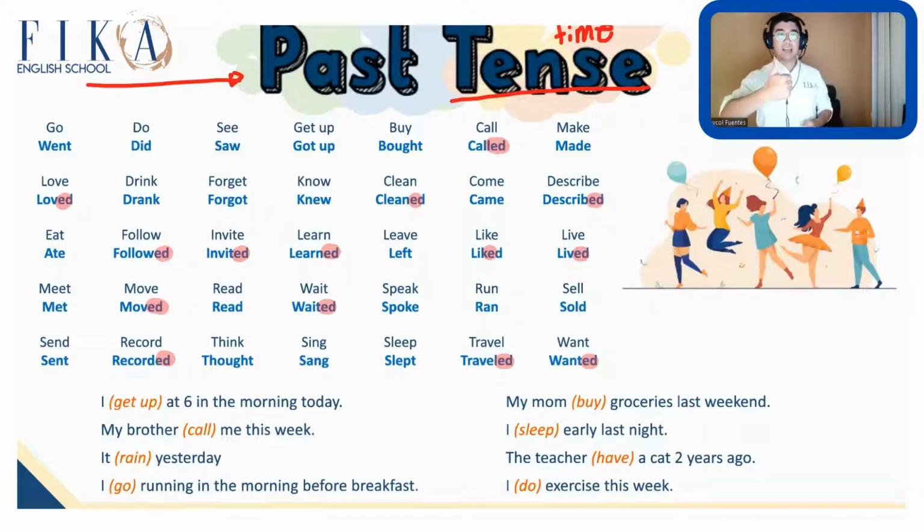Like, liked. Live, lived. Move, moved. Wait, waited. Record, recorded. Travel, traveled. And want, wanted.